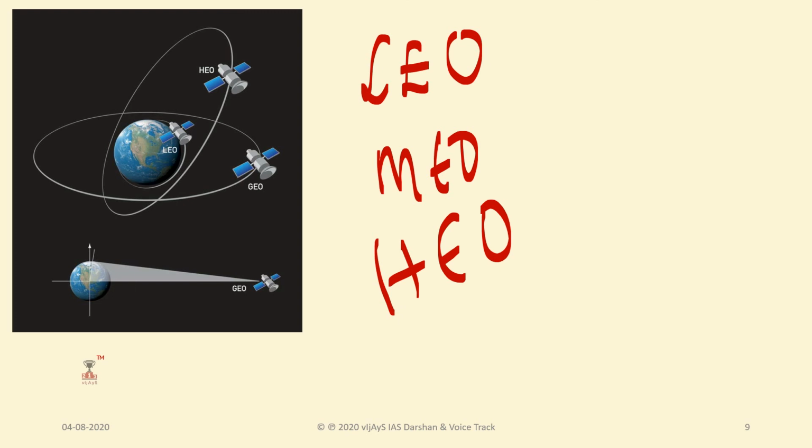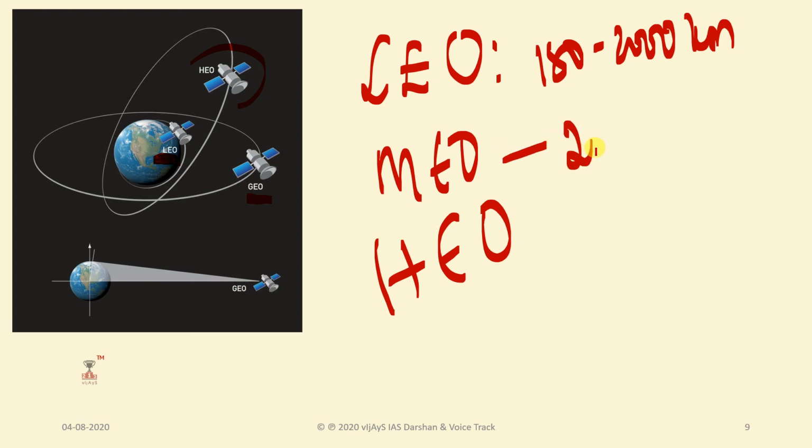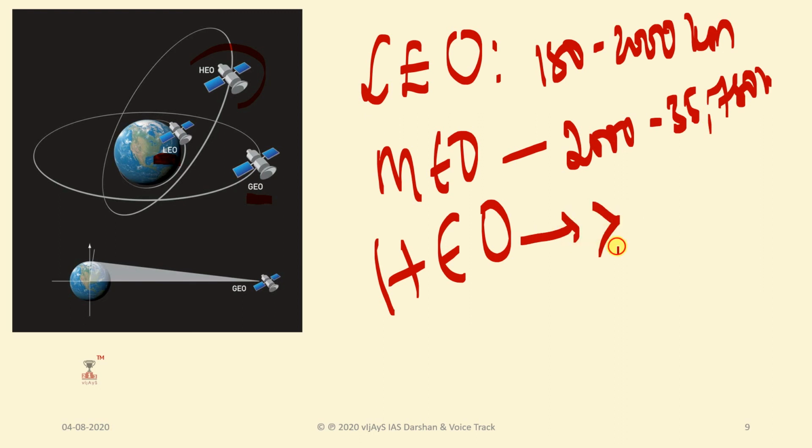If you see here, low Earth orbit is very near to the Earth, mid Earth orbit is a little far from the Earth, and high Earth orbit is very far from the Earth. The distance for the first is 180 kilometers to 2000 kilometers, for the next 2000 kilometers to 35,780 kilometers, and this one is greater than or equal to 35,780 kilometers.